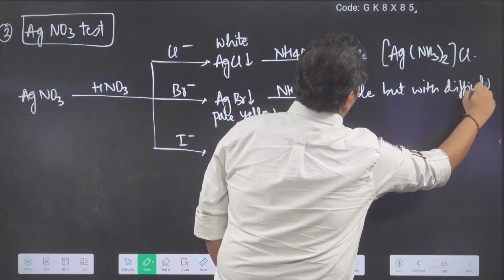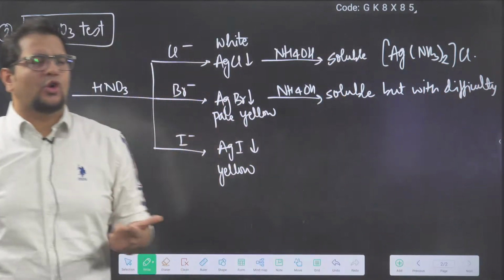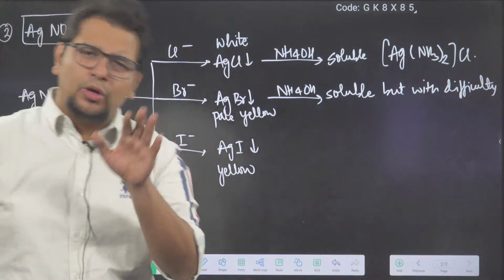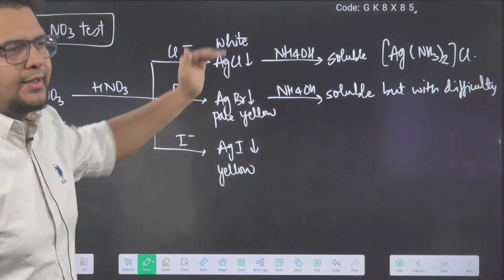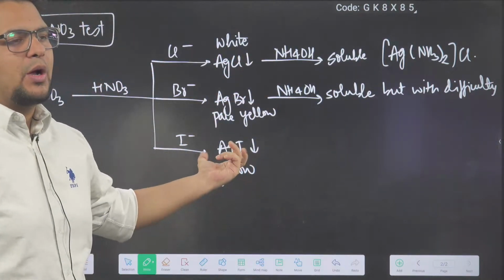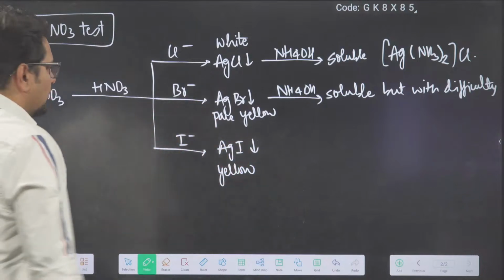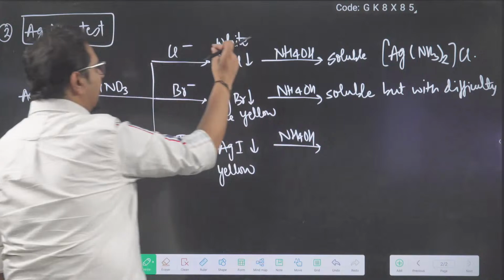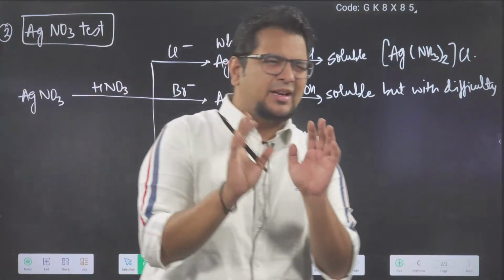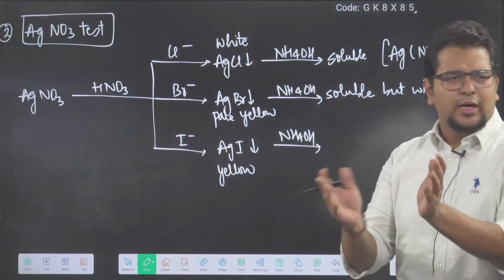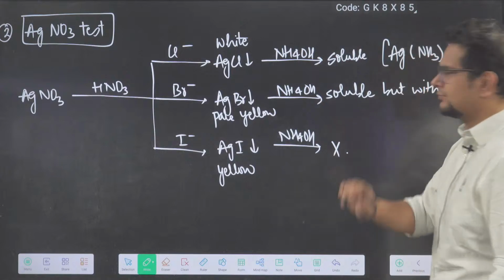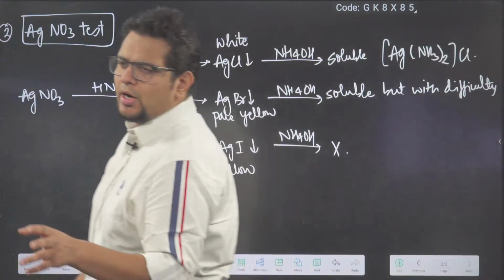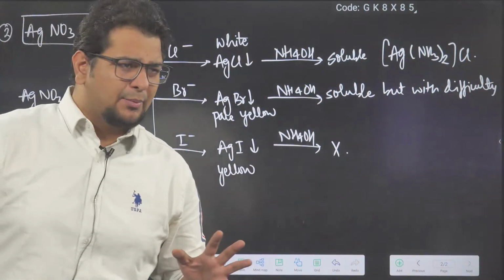AgCl easily soluble, AgBr soluble with difficulty. So seeing this trend, what can you comment about AgI? If ammonium hydroxide I am adding, AgCl is soluble, AgBr has difficulty in solubilizing, so AgI will be perfectly insoluble. So a yellow colored PPT insoluble in ammonia is AgI.